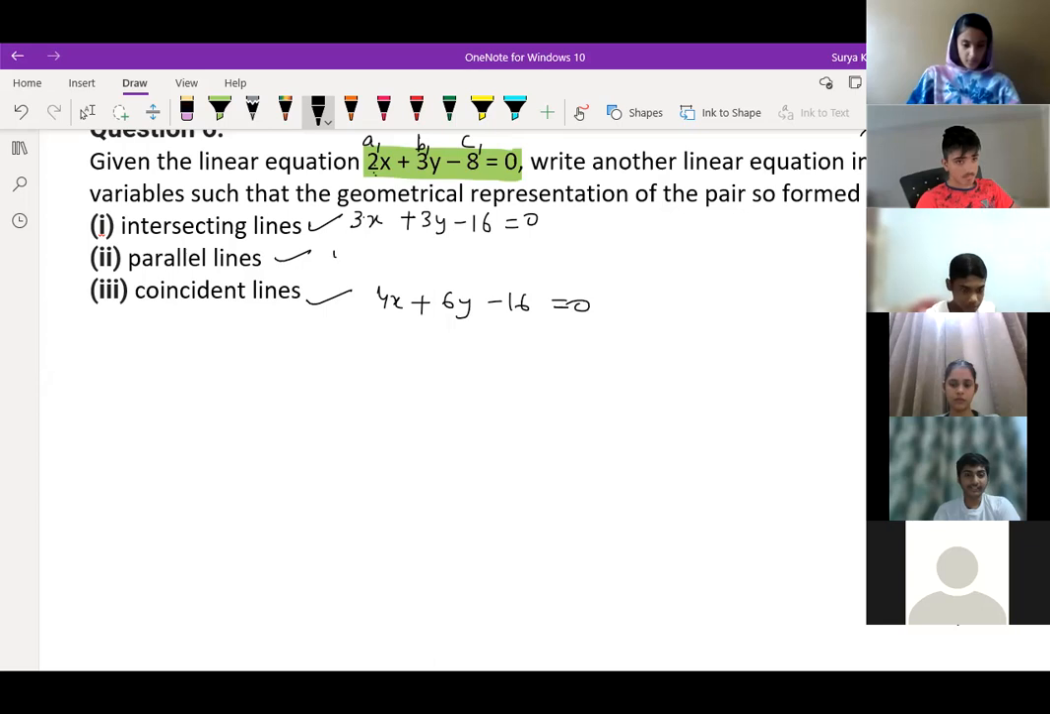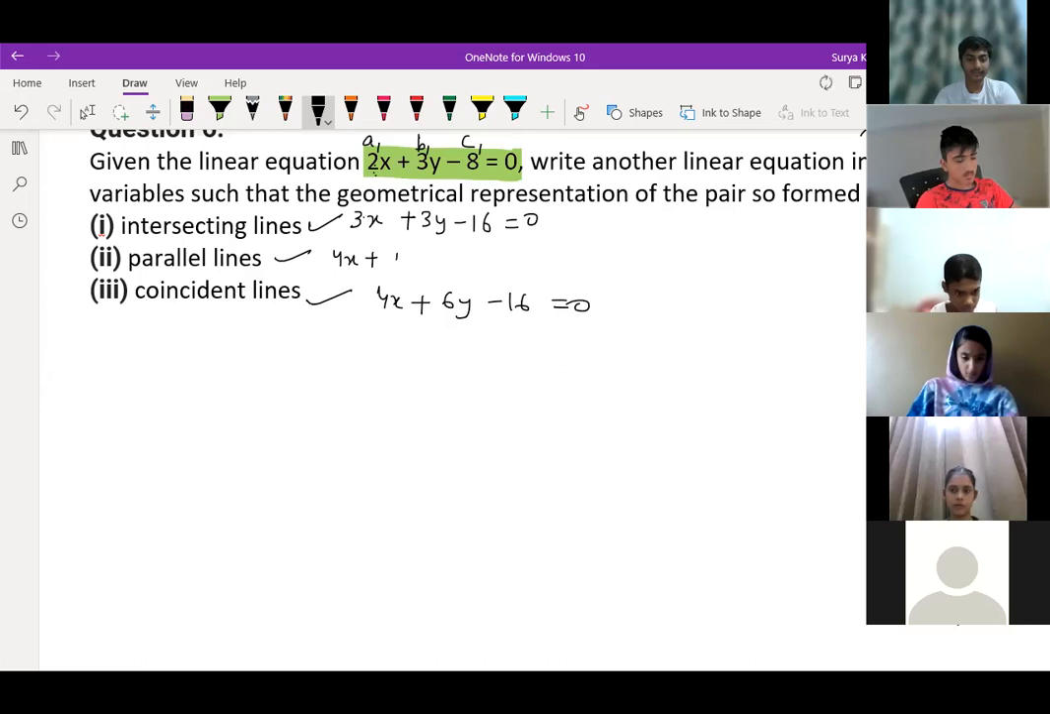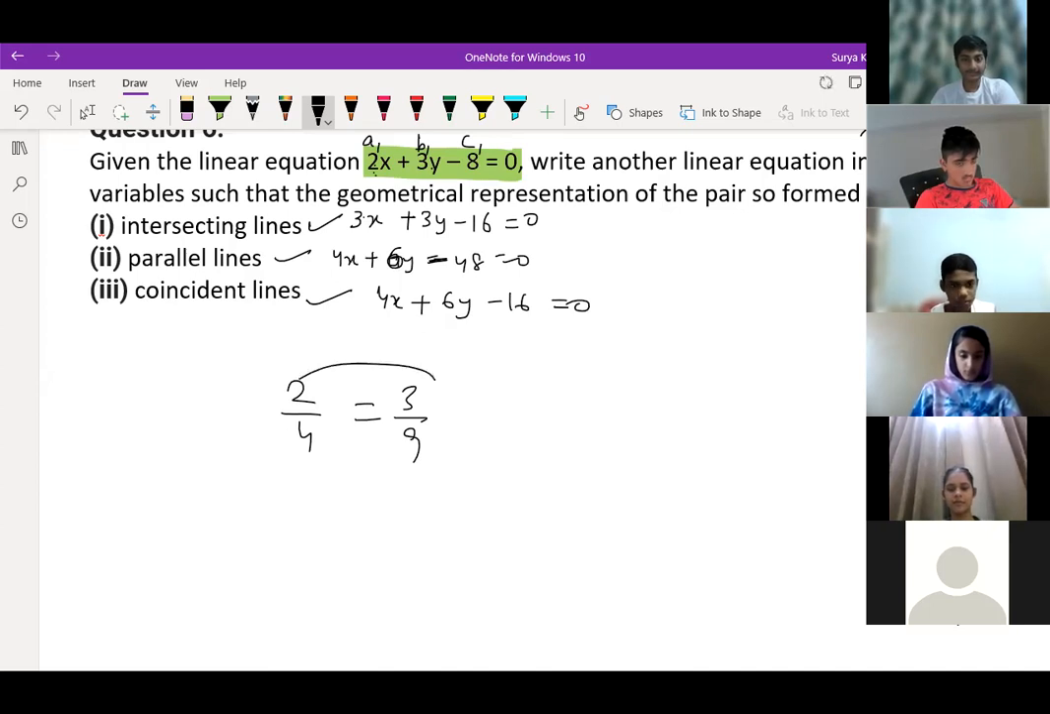Praharshan, tell me the second example. 4x plus 9y minus 48, equals to 0. So a1 by a2 is equal to b1 by b2 should come, no? This 2 times, here becomes 3 times, no? 3 threes are 9. This is 2 by 4, 1 by 2. And this is 3 by 9. 6y should be there, right? Okay, then it's correct. You should write 6. So the ratio will come 1 by 2 and 1 by 2. Okay. But 48 you have written, no?